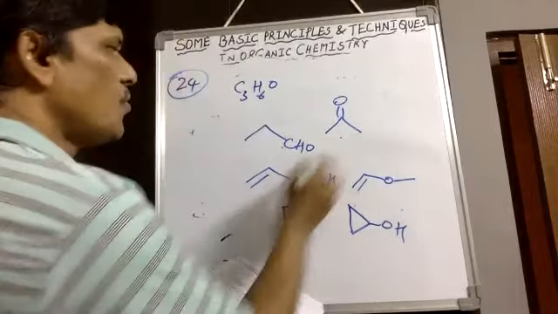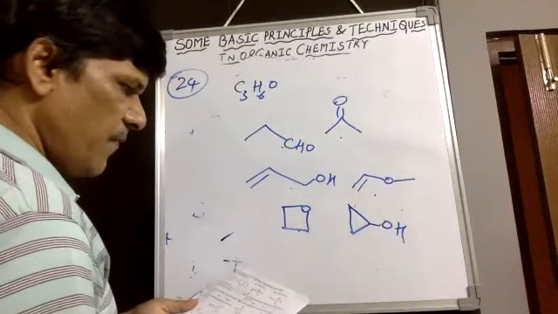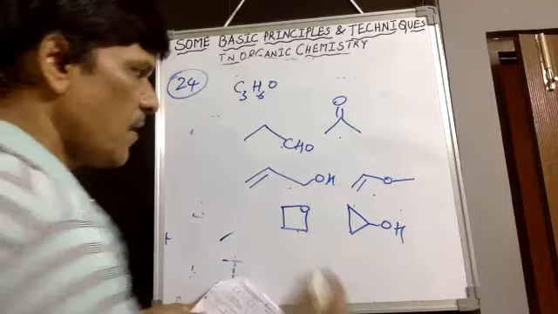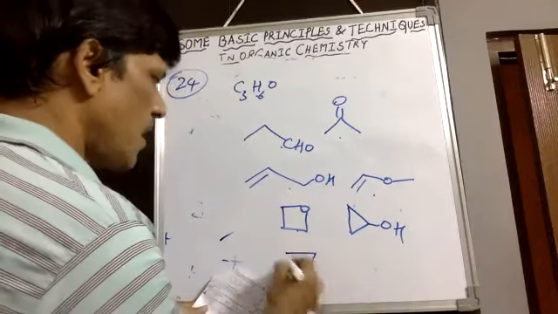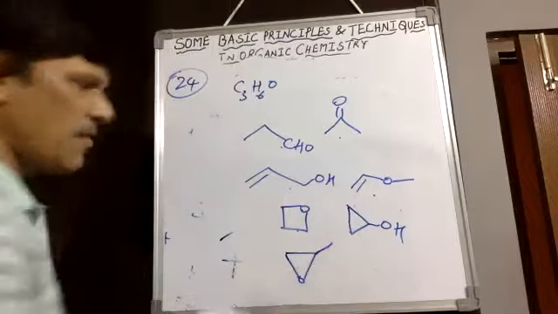So therefore 1, 2, 3, 4, 5, 6, and another one. Like this also we can draw another structure for this compound. Methyl, here or here, both are same.